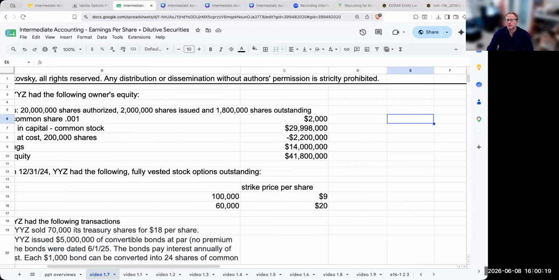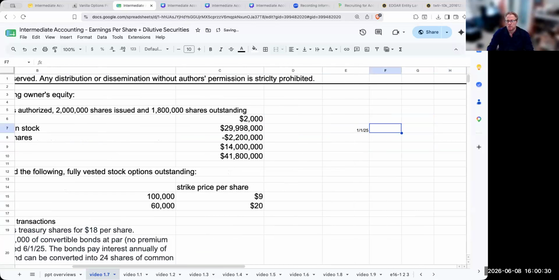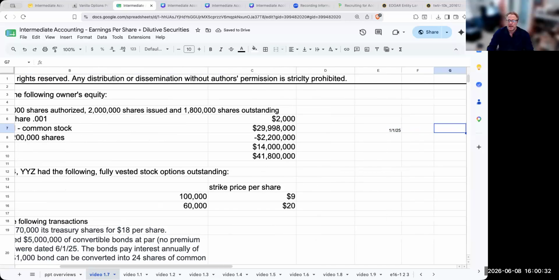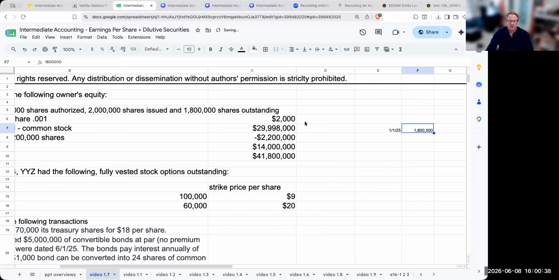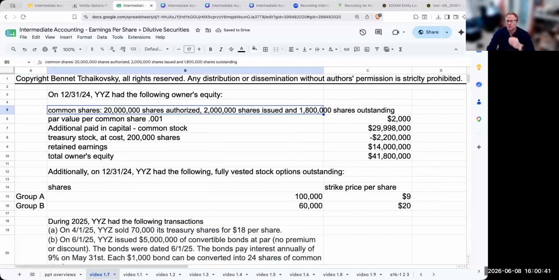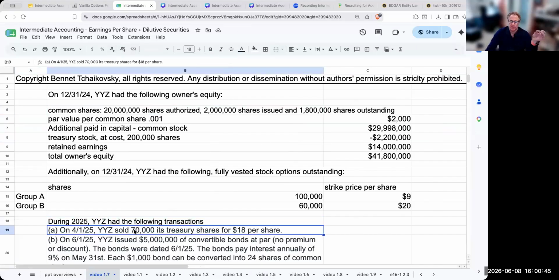So when we're doing basic earnings per share, what I need to know is how many shares I have outstanding at the very beginning of the period. So on 1/1/25, which is the end of 1/1/24, we had shares outstanding of 1.8 million. Now, I sold 70,000 treasury shares for $18 per share.